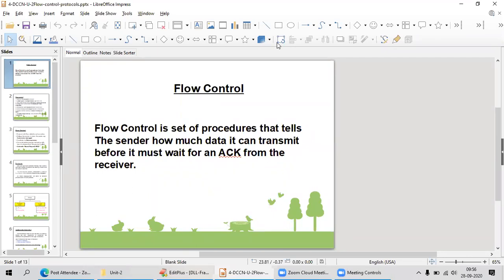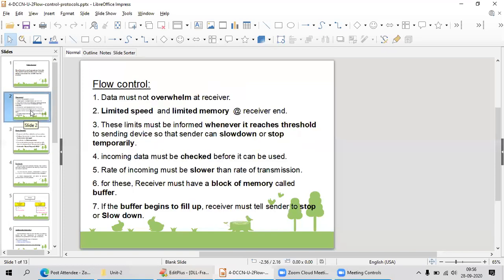Otherwise, it will send 10 frames at a time, but my receiver is not capable of taking them and is not able to process that information. In that case, there may be a chance of losing everything, and my channel may be busy with my 10 frames, which is not what we want.